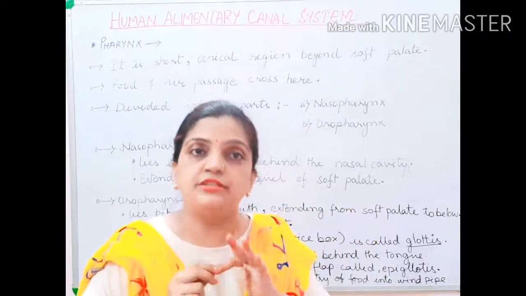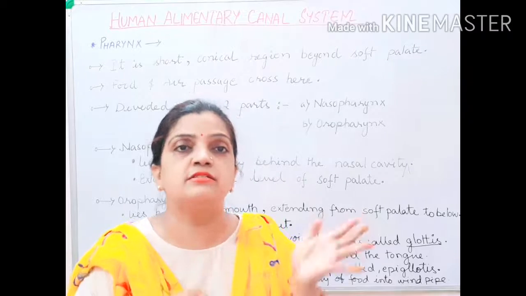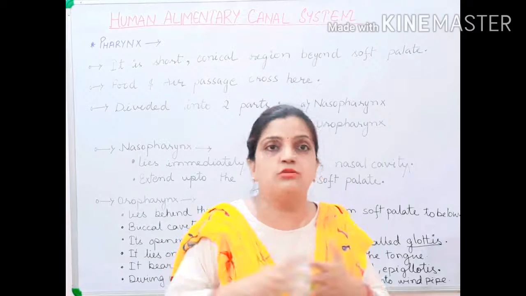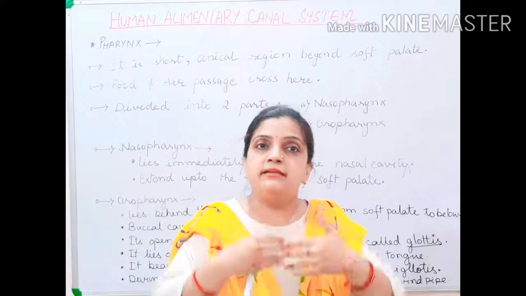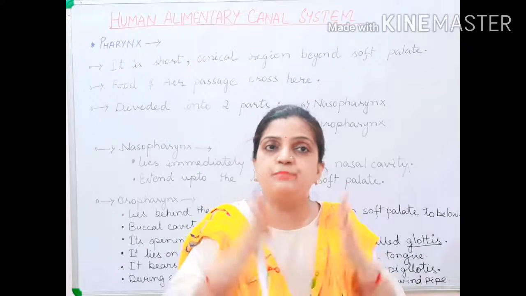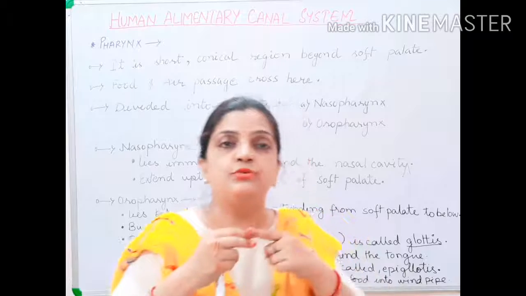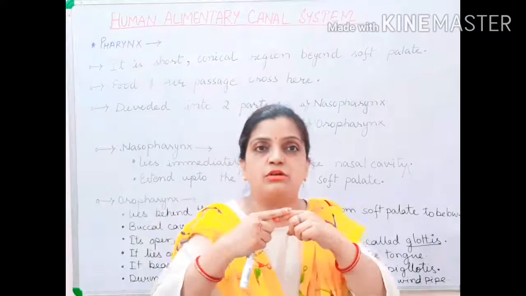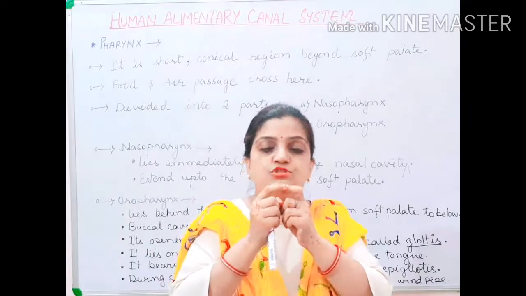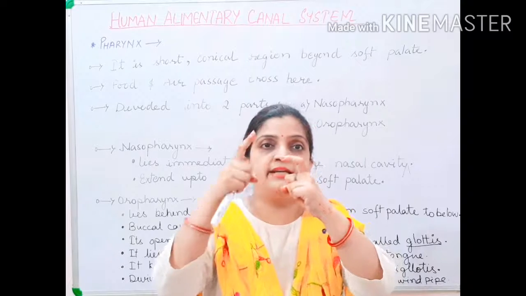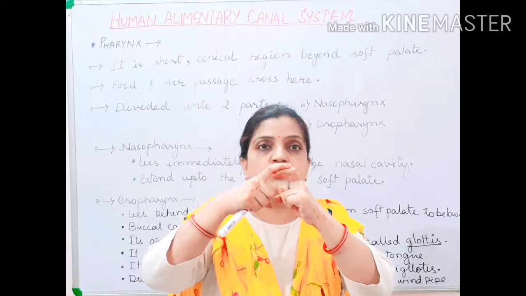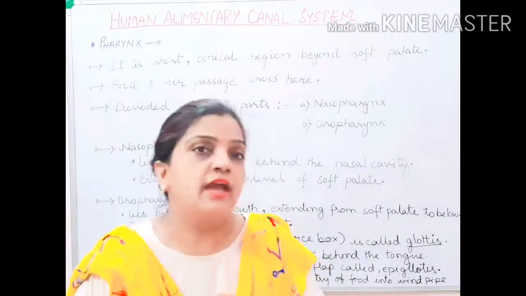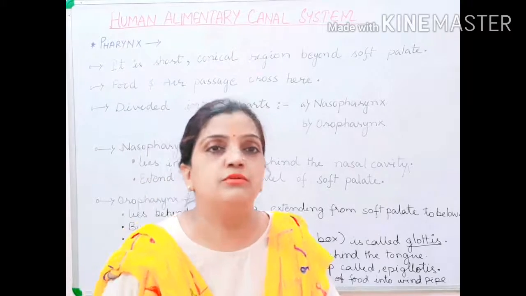Children, it becomes very dangerous when the food from the oropharynx enters into the windpipe. If it is not properly cured, then death can also take place. So internally the body system has made a protection system, so that as soon as the food comes into that portion during swallowing, the epiglottis fits over the glottis. It is a flap-like structure, it comes on the upper part of the glottis and the windpipe is blocked, which prevents the entry of food into the windpipe.